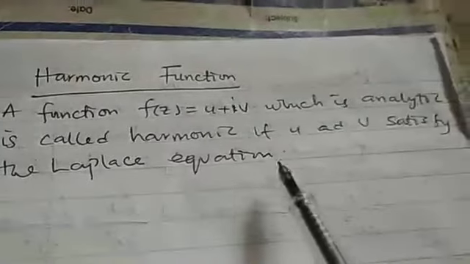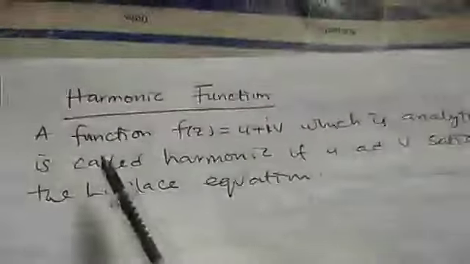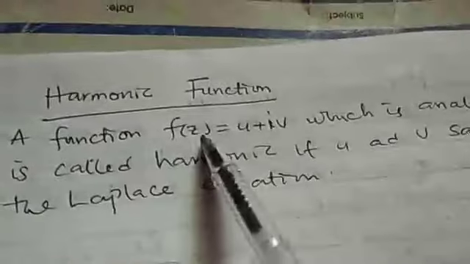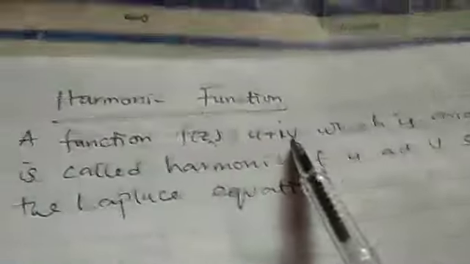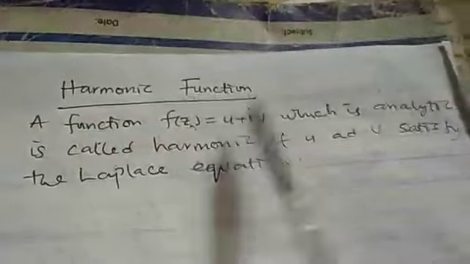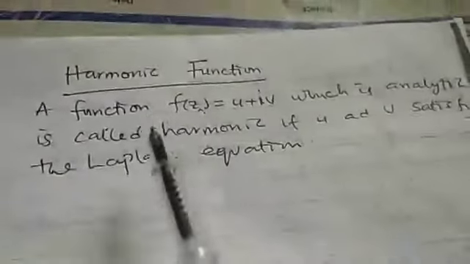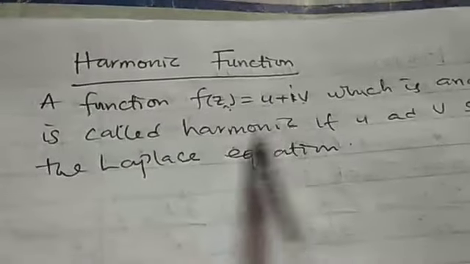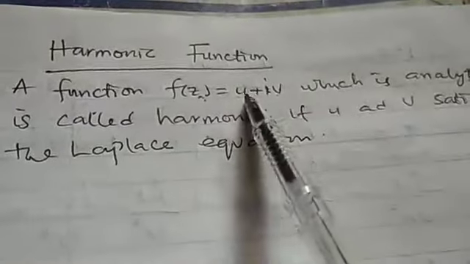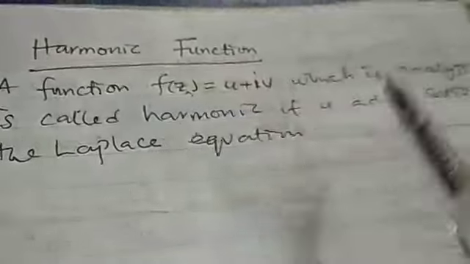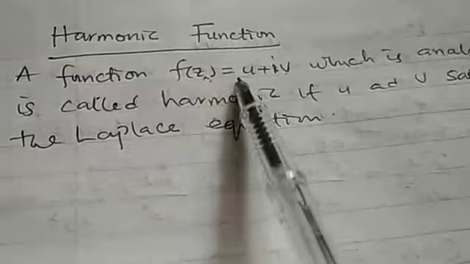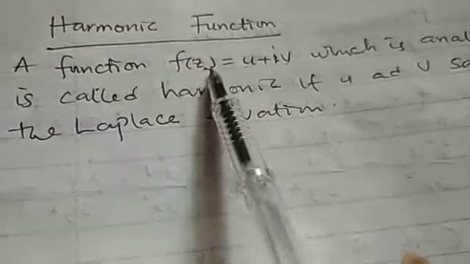Now we consider harmonic functions. We say that a complex function f of z, which is equal to u plus iv, is assumed to be analytic. It is said to be harmonic if this real part u and this imaginary part v satisfy the Laplace equation. We say that this function is harmonic.